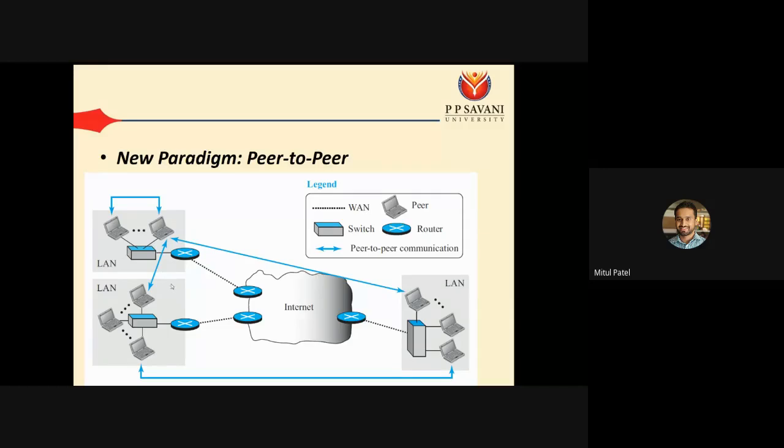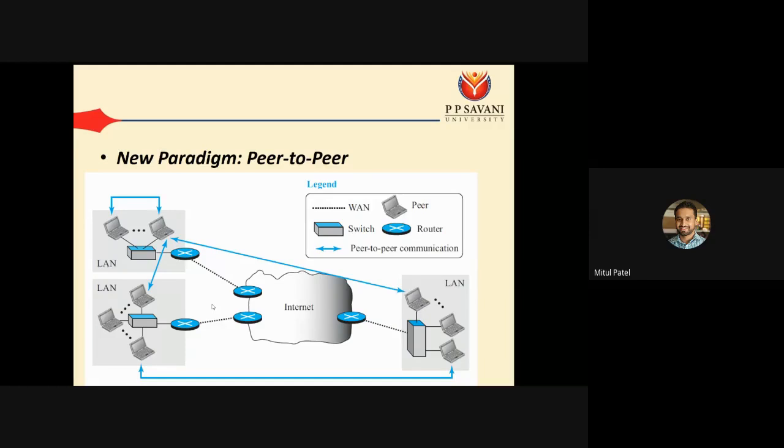For example, here we have three different LANs. If there is a communication between this LAN and this LAN, then this one is working as a client and this one is working as a server. In the same way, for the communication between these two LANs, one is working as a client, one is working as a server. So we can directly connect with any of the devices in another network, and we can take the data from it.